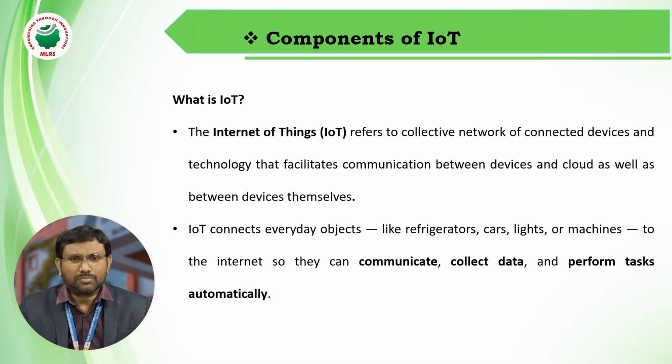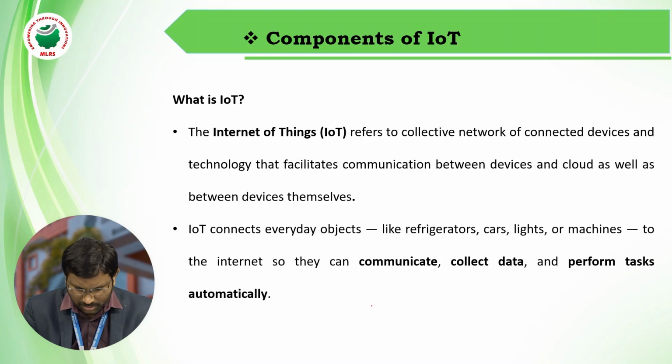In IoT, there should compulsorily be two or more devices, and there should be internet. With the help of internet, these two devices can exchange data, or one device can monitor another device.